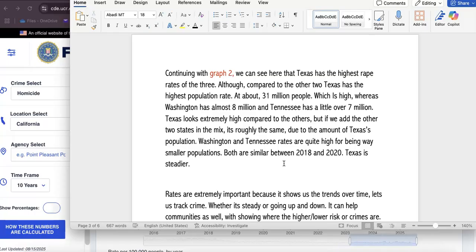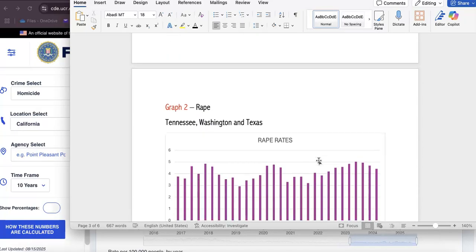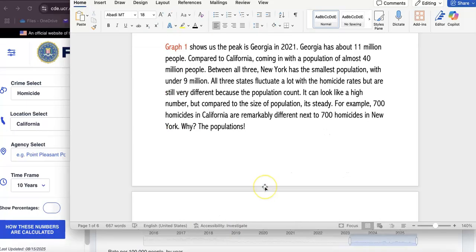Washington and Tennessee rates are quite high for being way smaller populations. Both are smaller between 2018 and 2020. Texas stays a bit more steady over here.